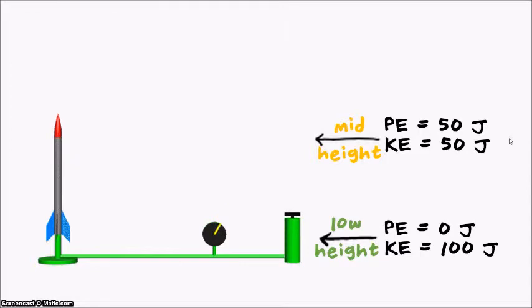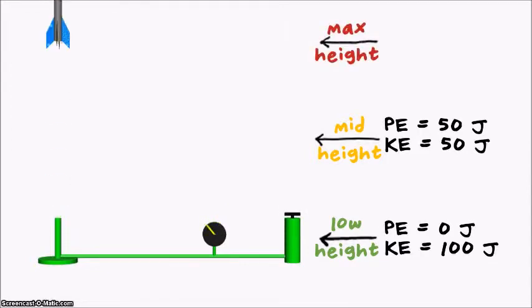Okay, so now let's go to the tippy top, the highest this rocket is going to go, the maximum height of the rocket. What will be the kinetic energy? Well, if you're watching the rocket, what do you notice? You see the rocket go pew, and it slows down, and stops just for the briefest fraction of a second before it starts plummeting back to Earth.